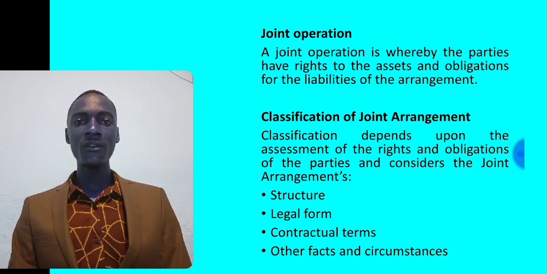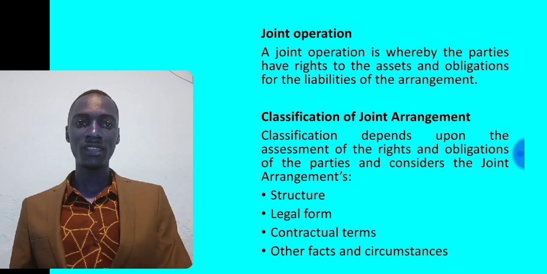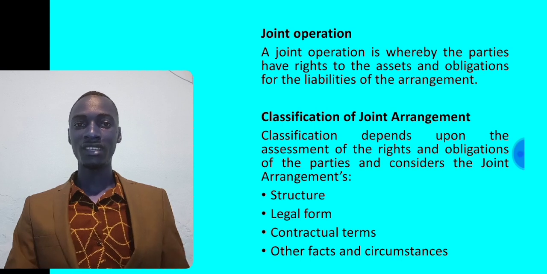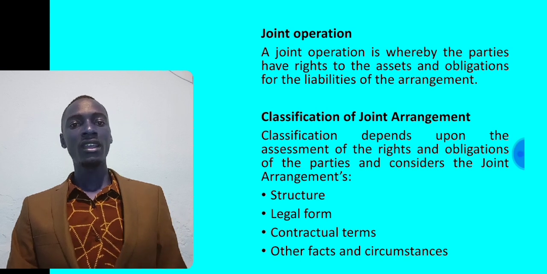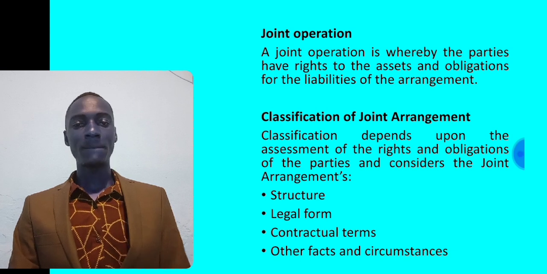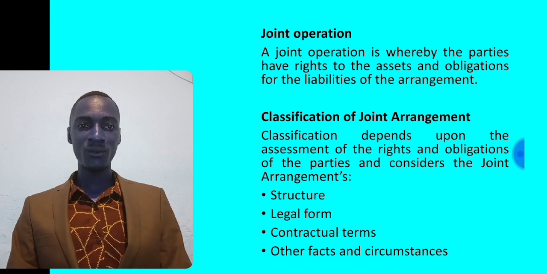So if the joint arrangement is structured through a separate vehicle, then the arrangement is likely to be that of a joint venture. Then if the joint arrangement is not structured through a separate vehicle, then the arrangement is classified as a joint operation. Remember, by a separate vehicle, here we are looking at a separate legal entity.